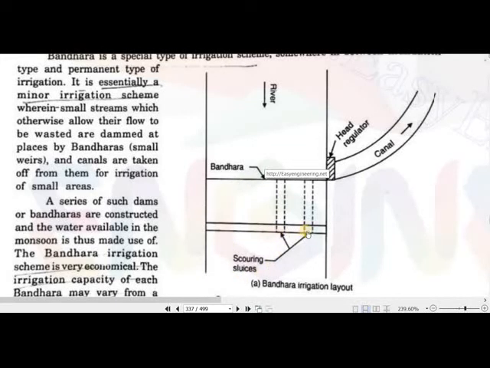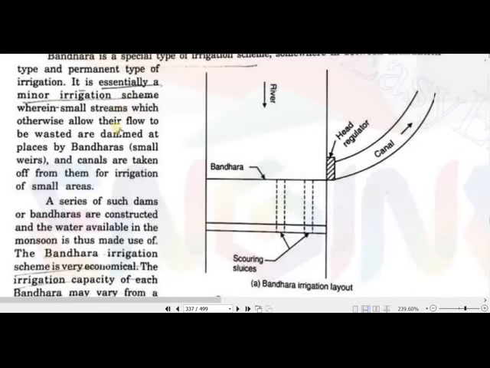And here we have some under sluices, scouring sluices, and we have some gates here. When there is a silt problem here, we have to open these gates and silt will get washed away. And there is a head regulator also which diverts water to the main canal. So that structure is a little bit less costly, even as compared to the permanent structure, a little bit costly as compared to inundation canal.